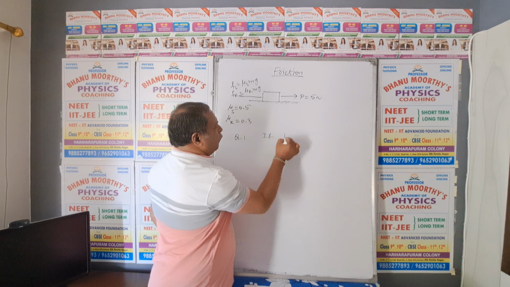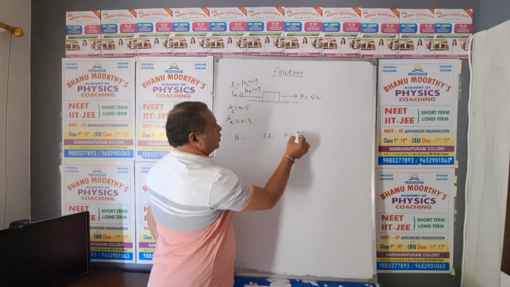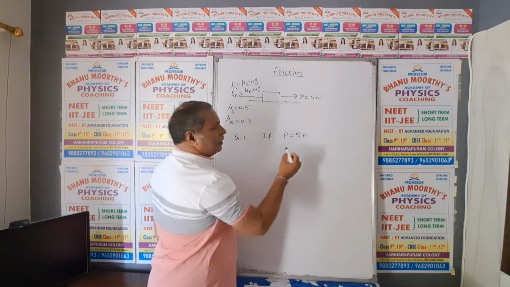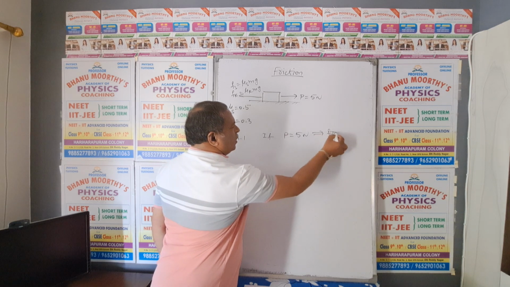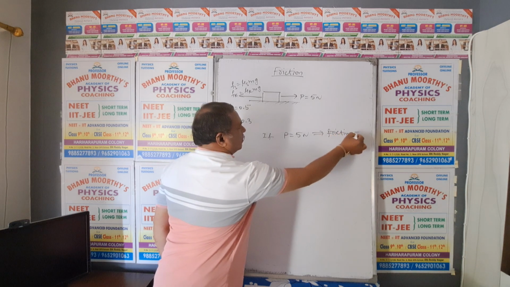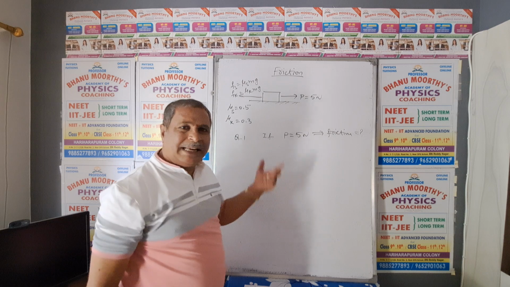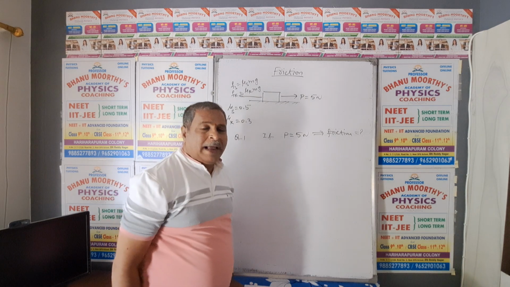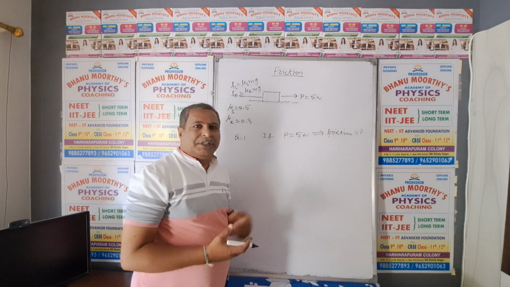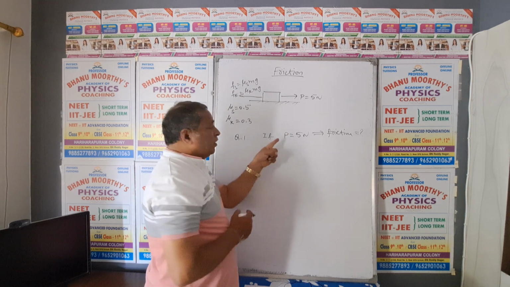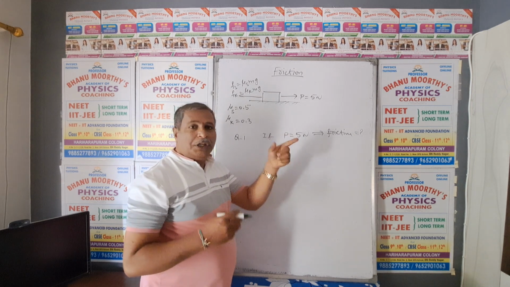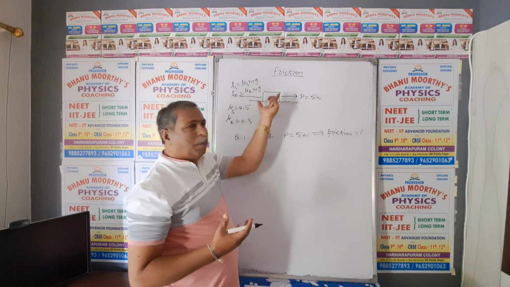If pulling force P equals 5 Newton, that implies friction is how much? This is a question they will ask in an entrance examination. Very excellent, magnificent question it is. If P equals 5 Newton, what is the friction between the surface and the block?